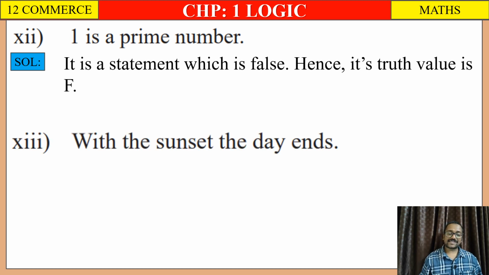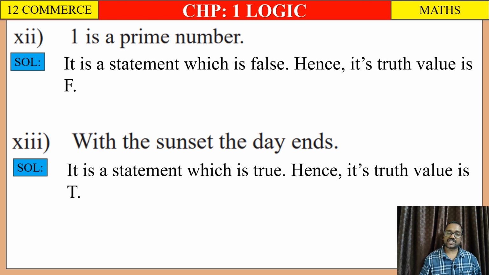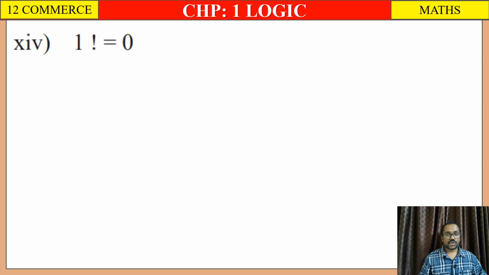13th, with the sunset the day ends. This is also right. जैसे सूरज ढलता है दिन खत्म हो जाता है. So solution, it is a statement which is true, hence its truth value is T.